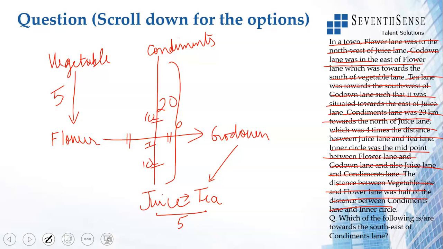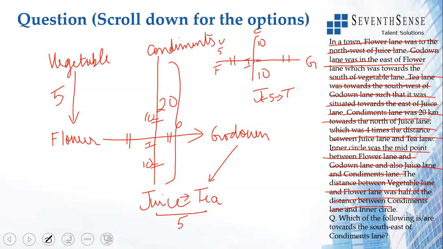So let me just simplify this. I have juice, I have T, which is 5 kilometers away. I have go down here, southwest. This is inner circle, which is 10. This is 10, which is condiments. This distance and this distance are same, which we don't know. This is flower. Vegetable is 5. I've just drawn this again here in a simple way.